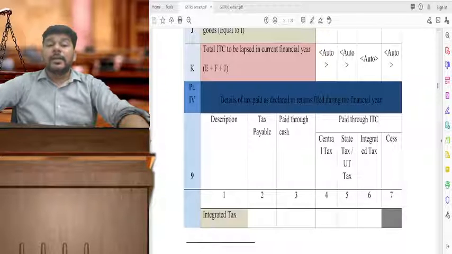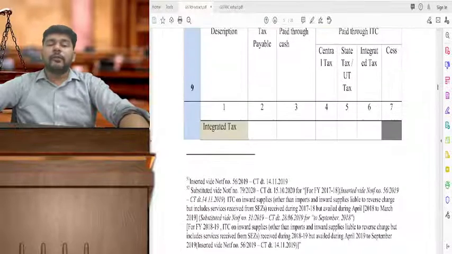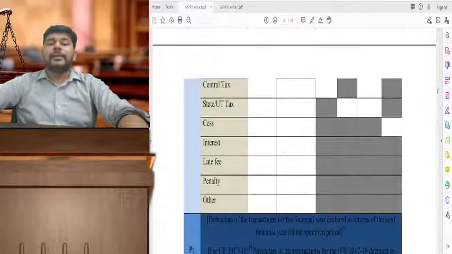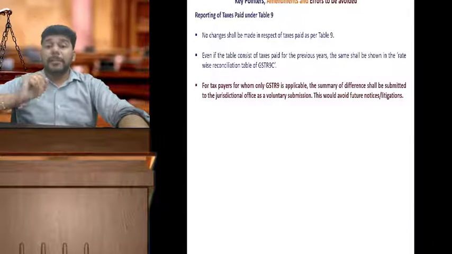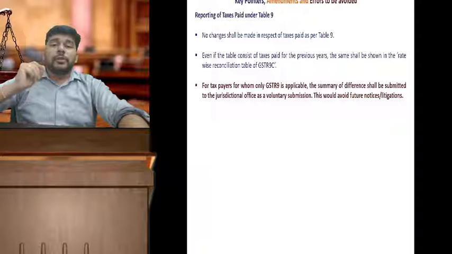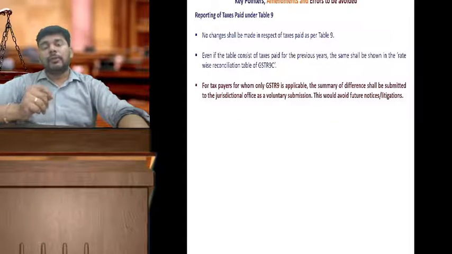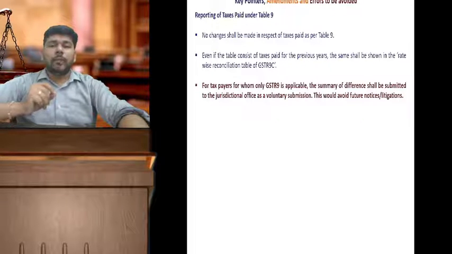What it says is details of tax paid as declared in the returns filed during the year. Now friends, again, I'm being very specific over here that table number 9 is coming from your auto-population figure of GSTR 3B. Means your payment summary for the entire year gets reflected in table number 9. Unfortunately, the fields are editable, but it is my very, very clear and professional view that this table should also not be edited. Whatever is the actual tax paid, that has to remain as it is.